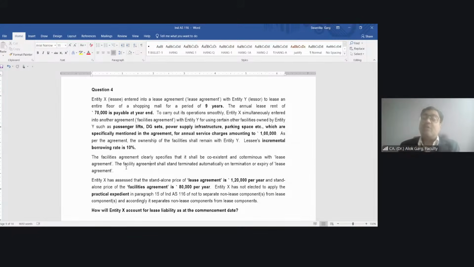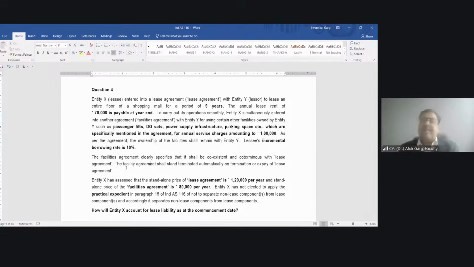So you are planning your books of accounts and thinking, if I put 1 lakh rupees in my lease component, my right of use asset value will be higher, so my depreciation will be so and so, and my interest cost will be so and so. You are analyzing how your P&L will look in the coming years of your lease period.